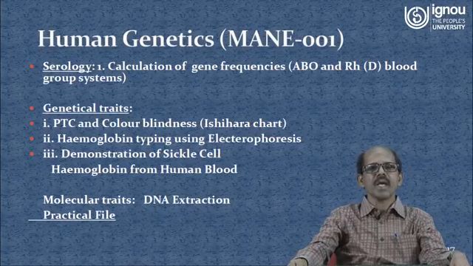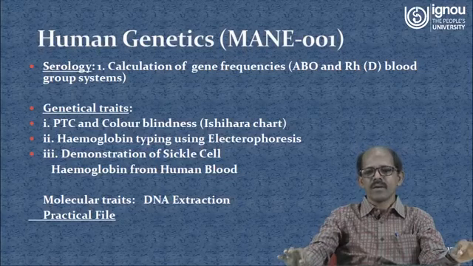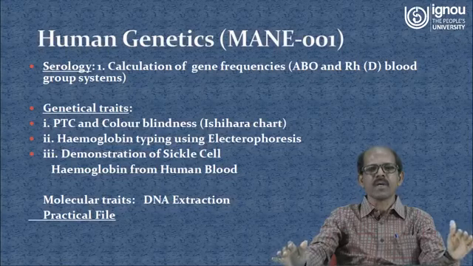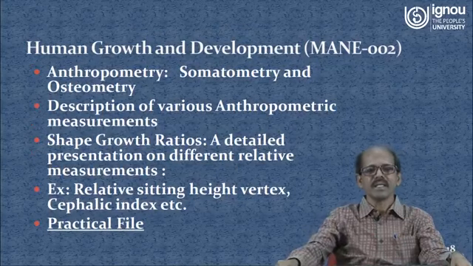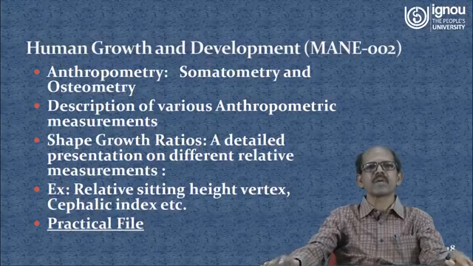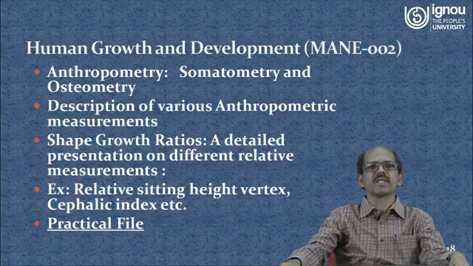And lastly, there is one small chapter on molecular traits, where we have provided a clear understanding of the extraction of DNA from human blood. Then the last practical component of the three courses is human growth and development. In this course, we have included three chapters. One is anthropometry and description of various anthropometric measurements and shape growth ratios.